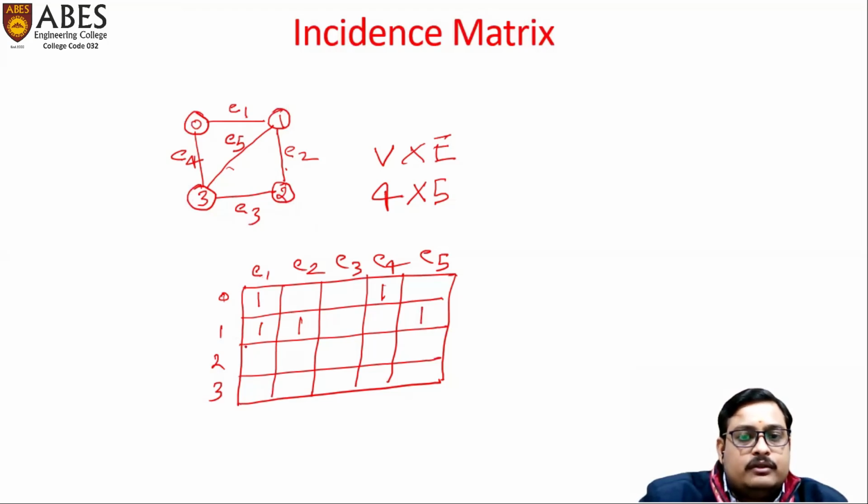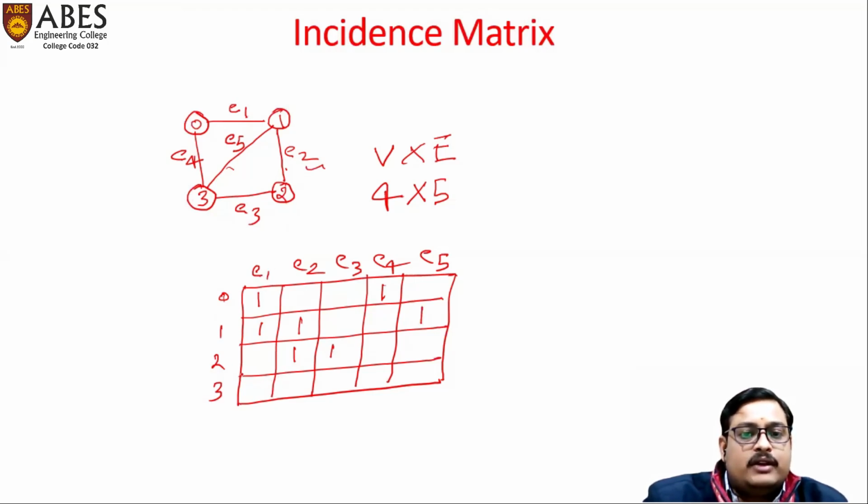So is E1 connected with 2? No. So we will not put anything. Is E2 connected with 2? Yes. So we'll put 1 here. Is E3 connected with 2? Yes. Is E4 connected with 2? No. Is E5 connected with 2? No. So we'll let it blank.